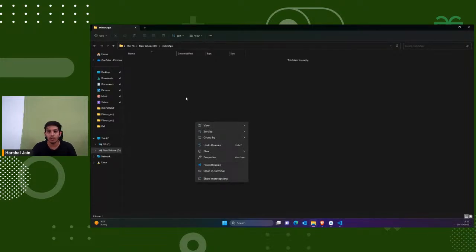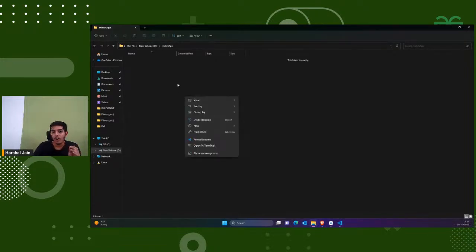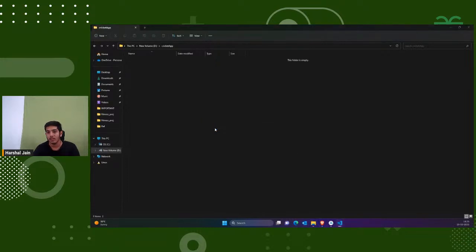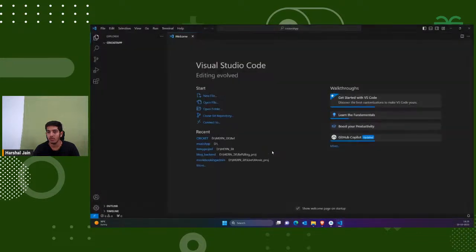Okay, so guys, once you install VS Code, you simply go here and you would get the open with code option. If you are not getting this, that means you haven't installed VS Code properly. So while installing the setup, just check all the check boxes. That will allow you to get this shortcut. So you can simply click here and it would open a new window in VS Code. You can see that's how a VS Code window looks.